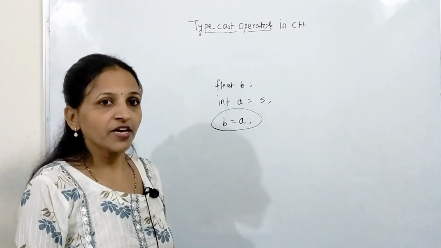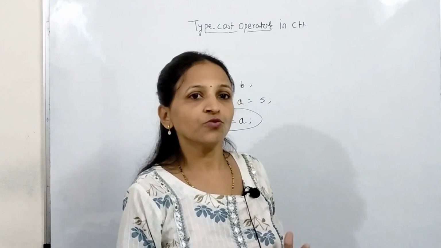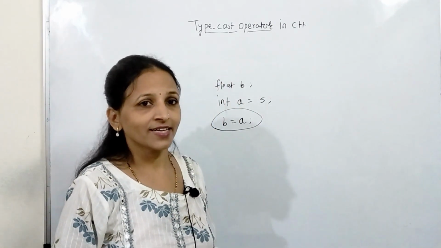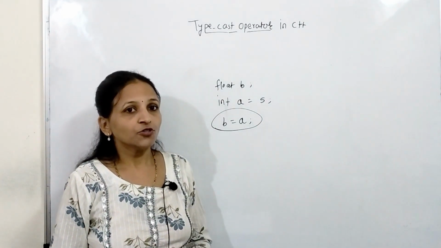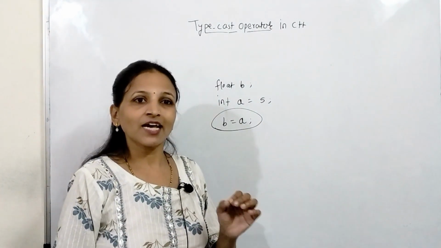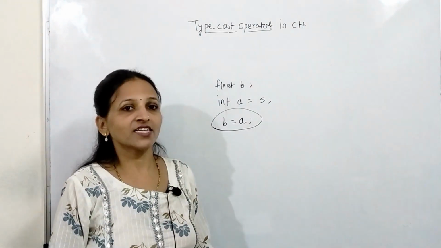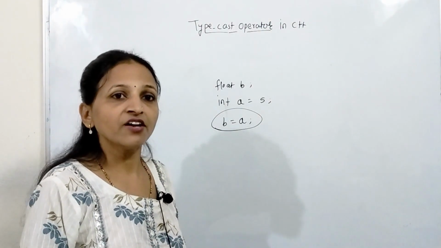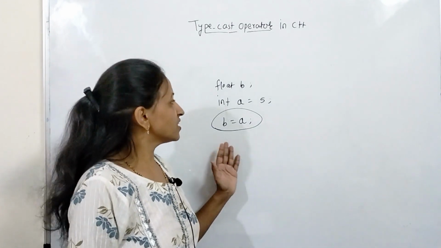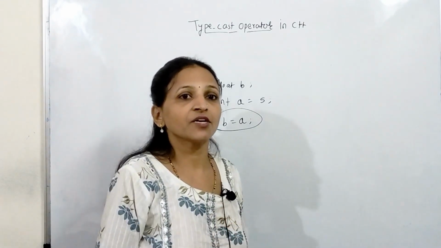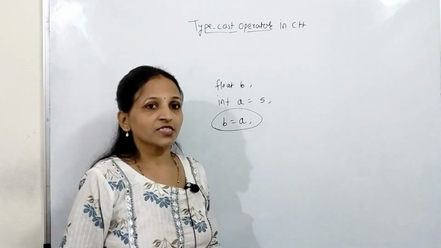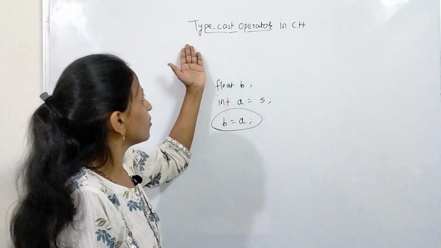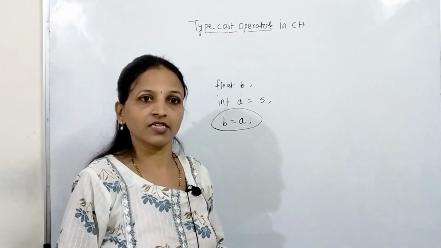But in some situations you want to convert a variable forcefully to another data type. Then you can do that with the help of typecasting. That is called explicit type conversion. Now how to do that and where we need it, that I am going to explain with the help of one example, and then how to do it with the typecast operator, that I will explain.